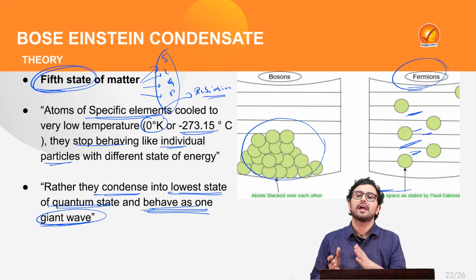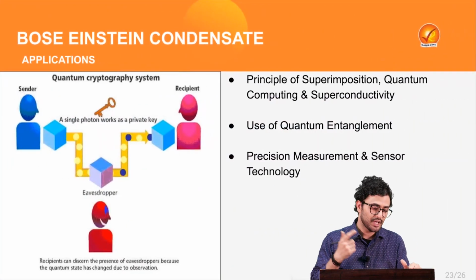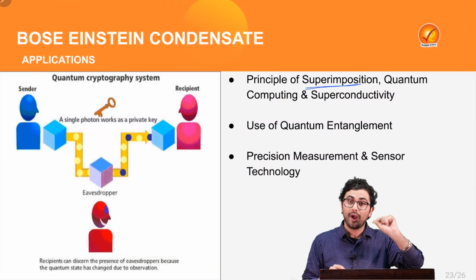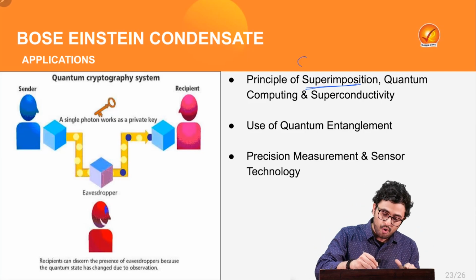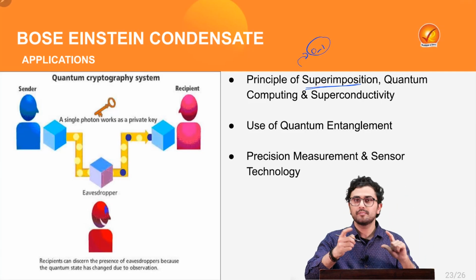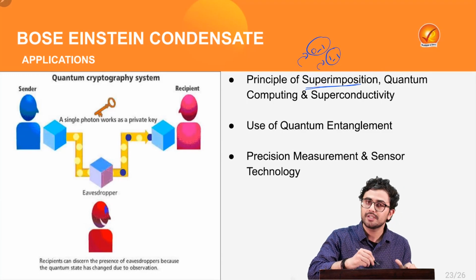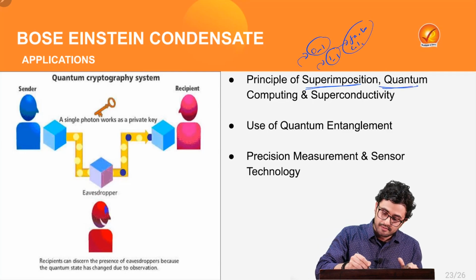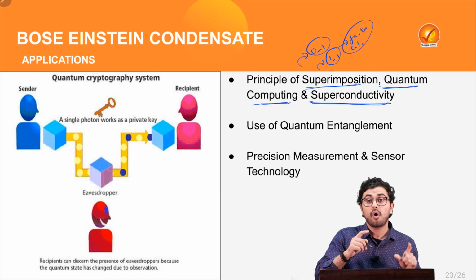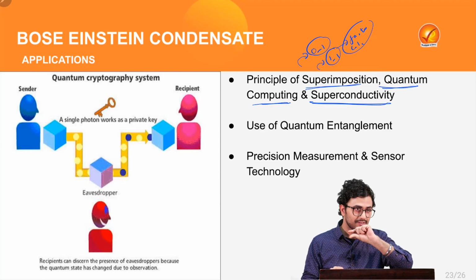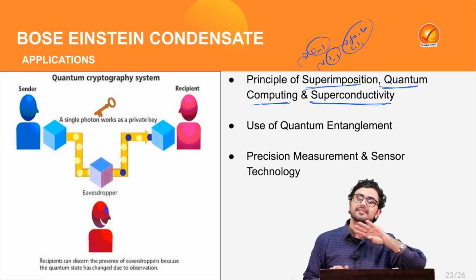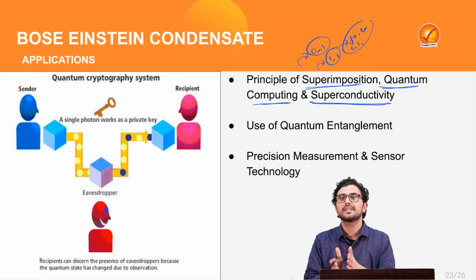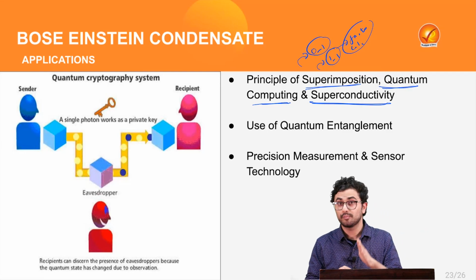The reason is that it has a lot of scientific applications. For example, the principle of superposition, which we use in quantum computers, right? Instead of the binary mechanisms of earlier computers, now there can be superposition, which ultimately leads to much faster calculations. We can also achieve superconductivity in wires, where there will be no resistance to the flow of electricity. So all these future technologies are ultimately based upon the theory given by Satyendranath Bose.